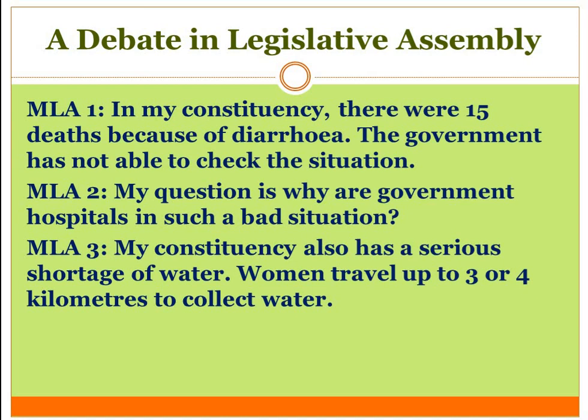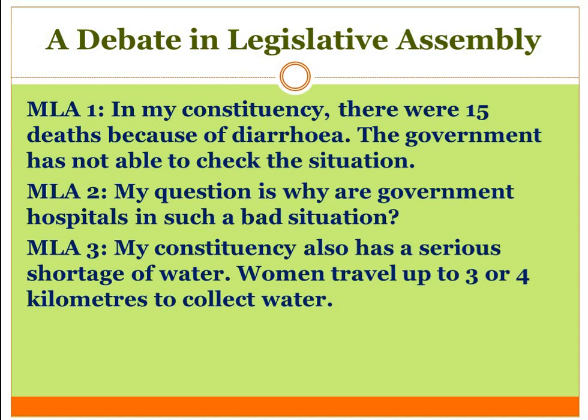MLA 2: my question is, why are government hospitals in such a bad situation, and why is the appointment of health staff, or you can say the doctors, not proper in the hospitals? Again he is asking a question, so he is also from the opposition party.